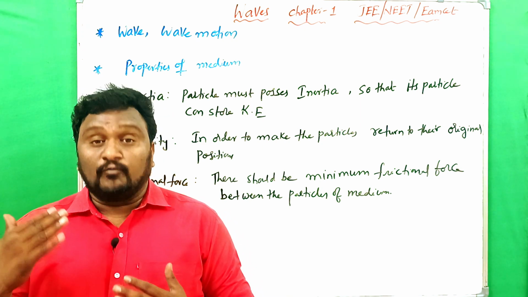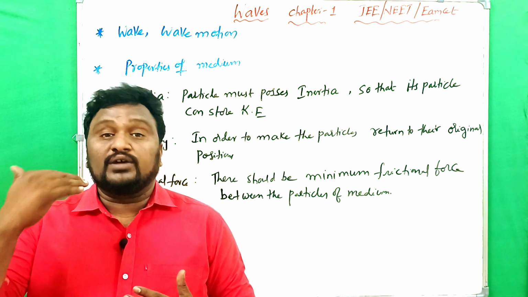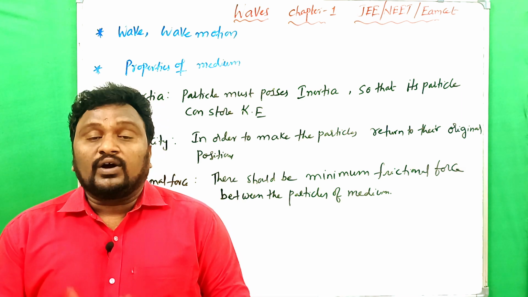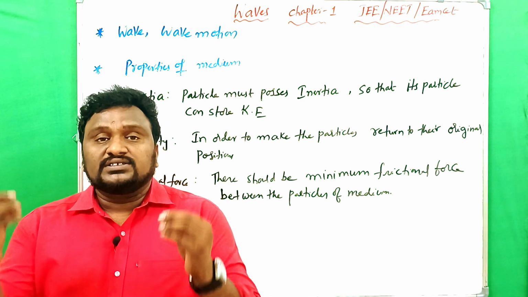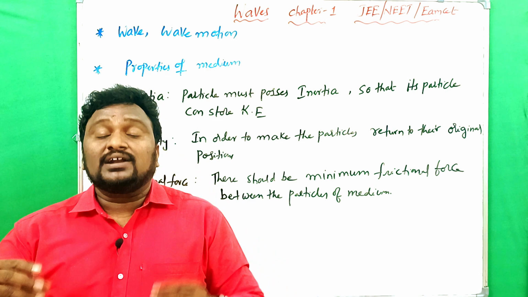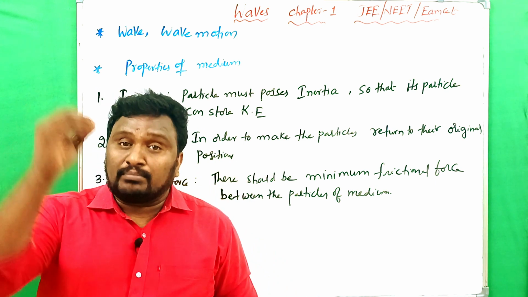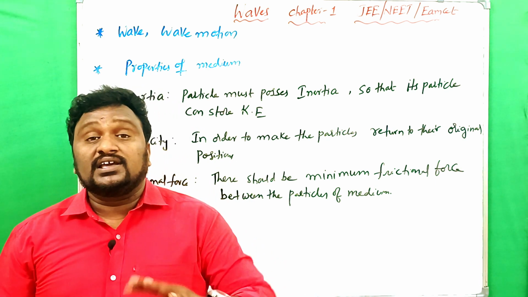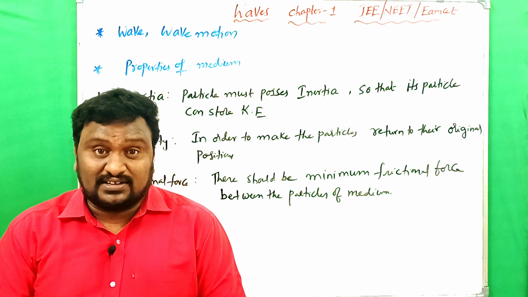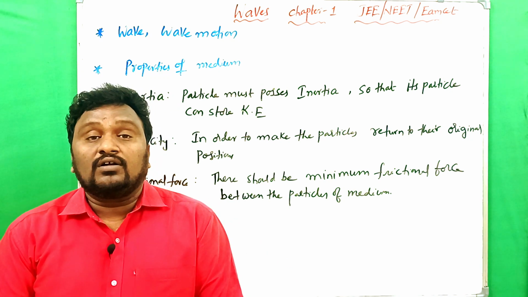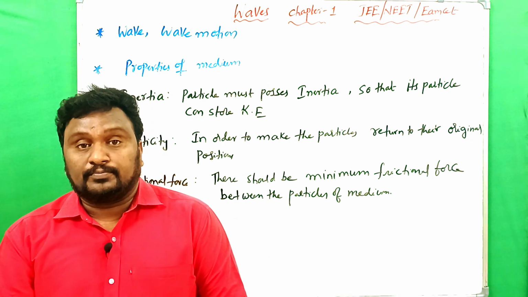What is meant by a wave and what is meant by wave motion? A wave is nothing but a disturbance created in the medium that can transfer energy from one place to another. That is what we call a wave.